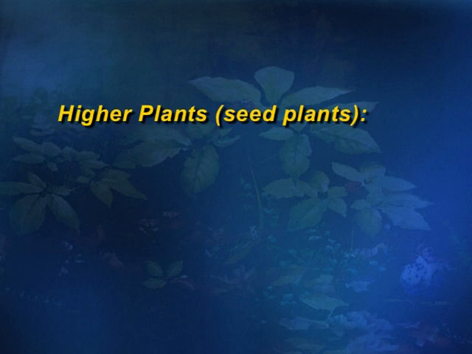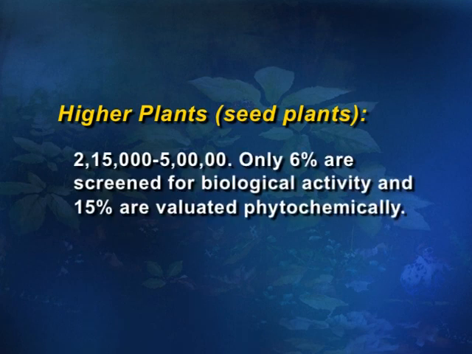Of the other higher plants, nearly 2 lakh to 5 lakh plants are available on the earth, but we are using only 6% that are screened for biological activity, and 15% are evaluated phytochemically. That means still more than 70% of the available plants are yet to be discovered for their properties and medicinal uses. In case of the development of medicinal plants in a commercial way, what are the advantages?